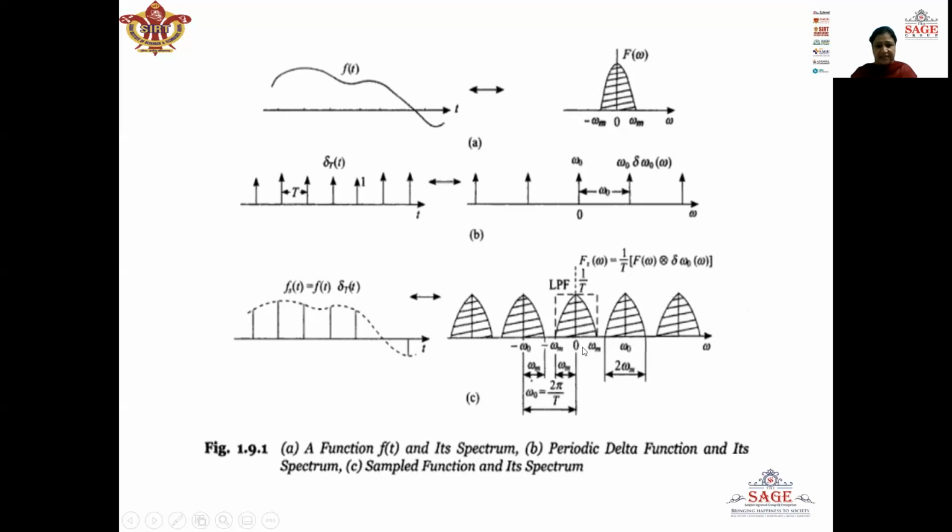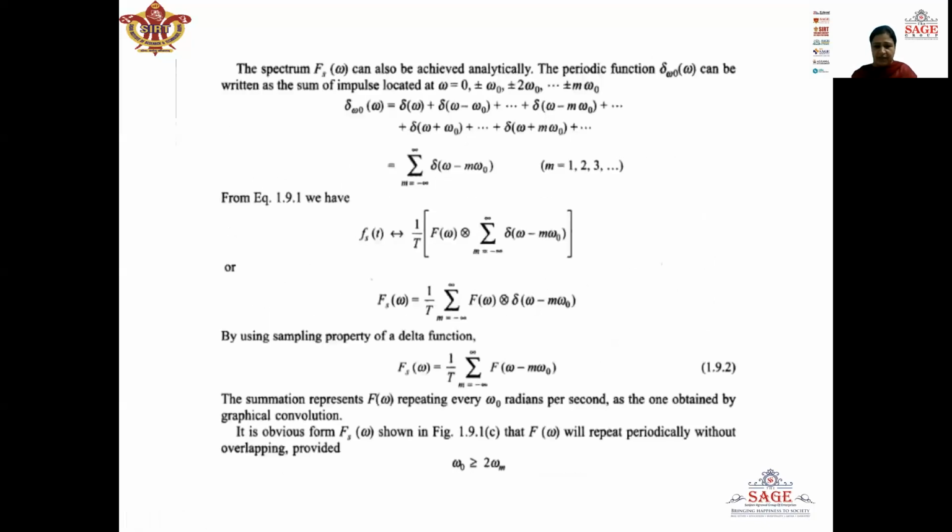So for the condition that these two neighboring spectrums should not overlap, the frequency range from 0 to omega naught should be greater than or at least equal to 2 omega m, because the frequency range from 0 to omega m is omega m, and similarly this frequency range is also omega m. So in order to recover the message signal, it is necessary that omega naught should be greater than or equal to 2 omega m.